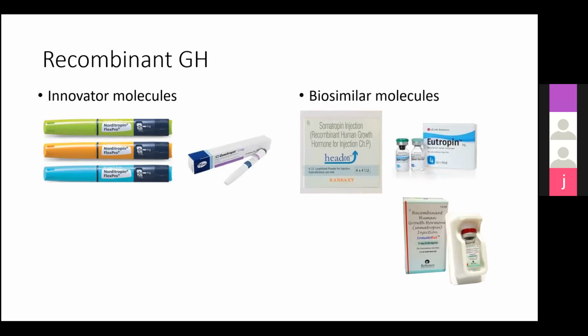The first difference we can clearly see is that the innovator molecules come in these pre-filled pens, which make the administration very easy. You just have to turn the knob, which is here, which shows the dose which will be administered. While the biosimilar molecules come in vials. So we have to withdraw in a syringe and give it like how we do for insulin.